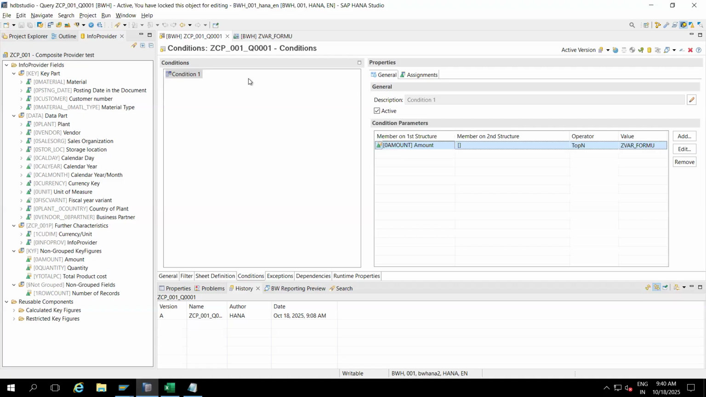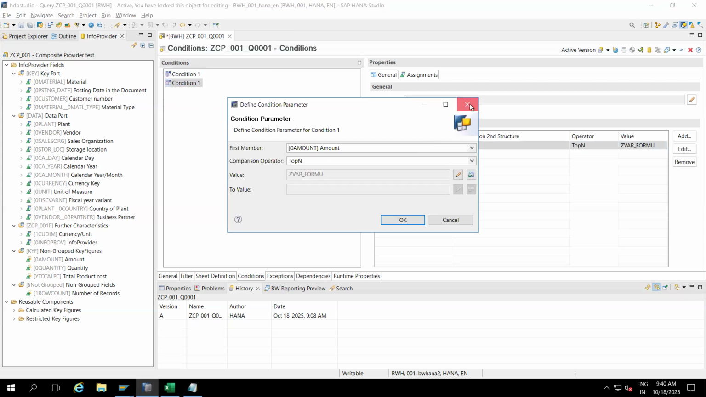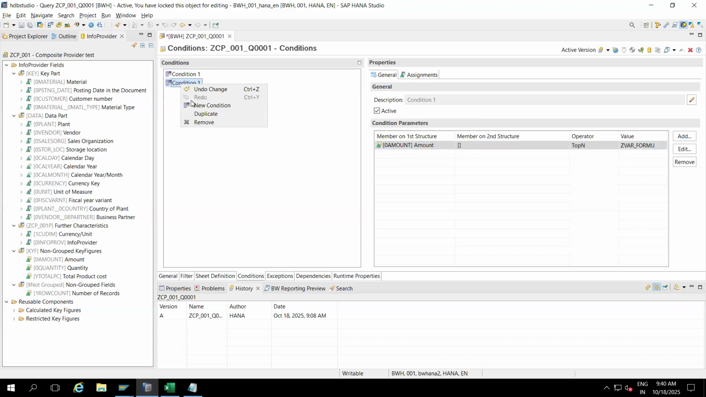Okay, now we'll see exceptions. So I'm removing this one. If you want to duplicate, you can duplicate it. Another one will come, and you can make it into another one. Instead of creating from scratch, you can duplicate and change it based on your requirement.